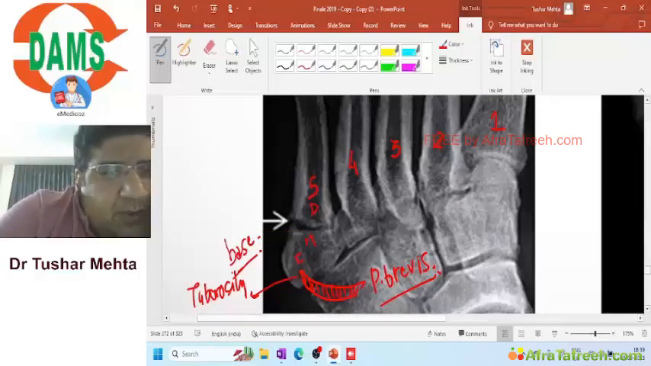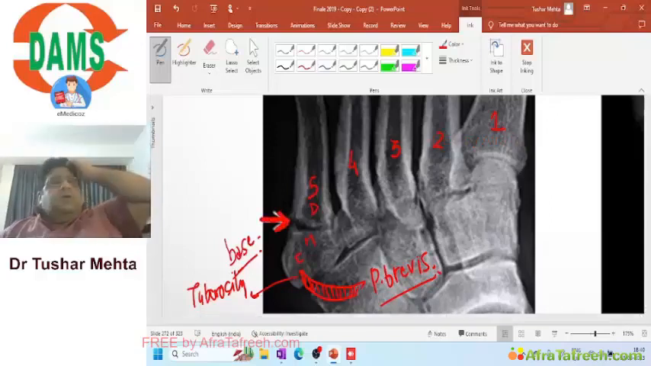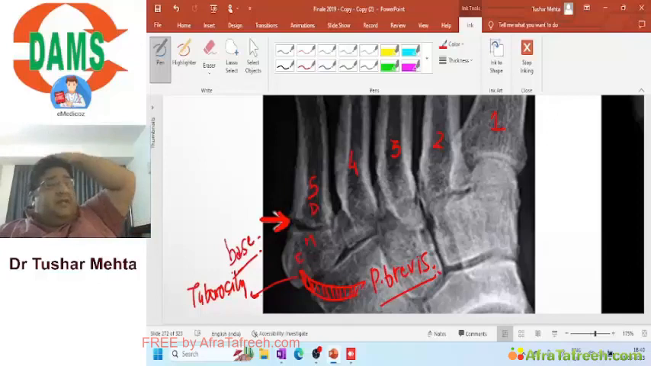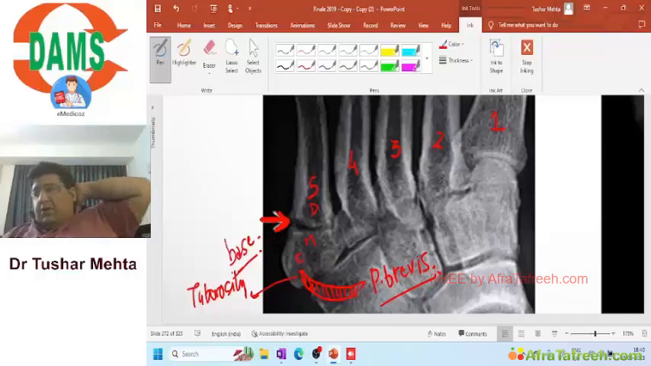Now I want you people to see this fracture here. This fracture, what you are looking at right now, is a fracture of the fifth metatarsal. Base of the fifth metatarsal, at the metaphyseal-diaphyseal junction. Do you get this or not? So my dear students, you are looking at the fracture of the fifth metatarsal.